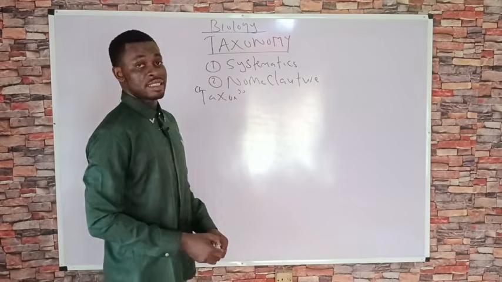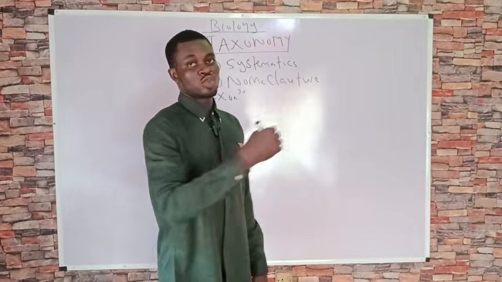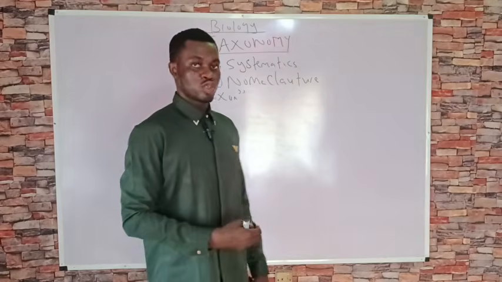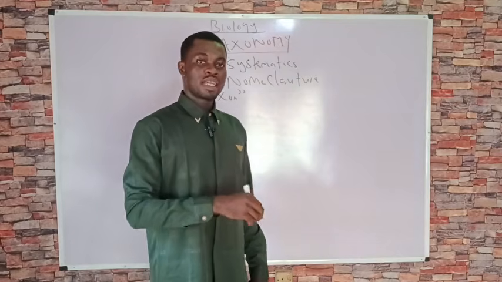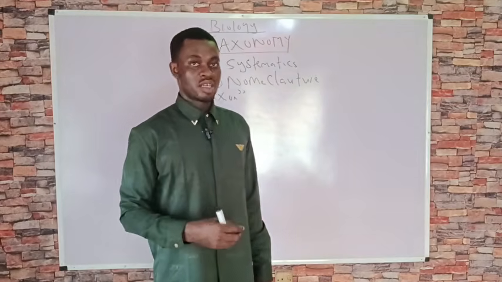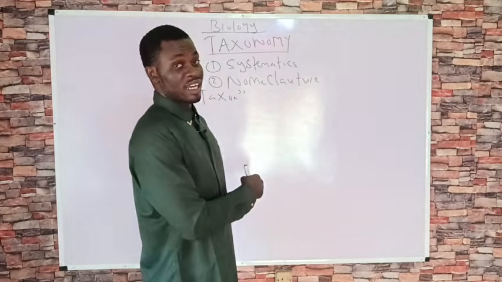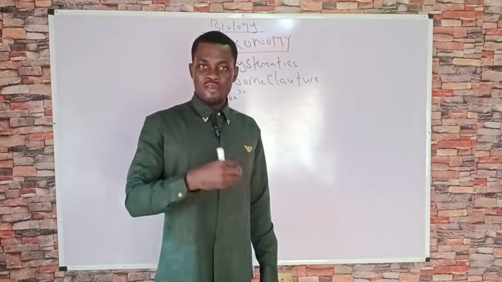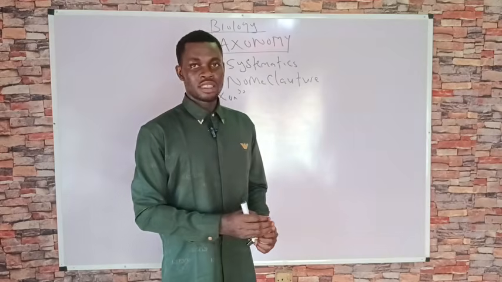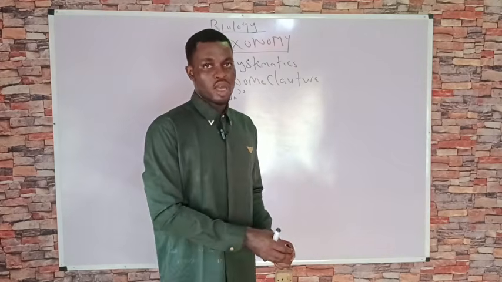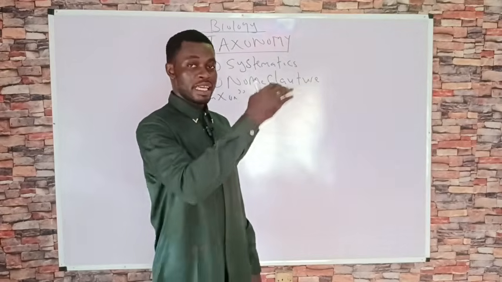All of these taxons, there are about 7 of them, are arranged in the form of a hierarchy, from the biggest taxon to the smallest taxon. So if I get into a group, that group might contain different types of organisms. But within that group, there are some organisms that look more alike compared to the others. So we take those organisms that look more alike and place them into a subgroup, and we obtain another taxon. Now, within that subgroup, we also have organisms that look more alike compared to the others. We take those organisms and place them into another smaller subgroup, and we obtain another taxon. So the taxons, there are 7, and they form a hierarchy.